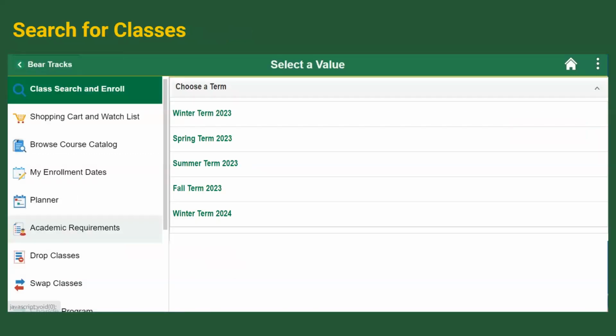The other way to search for classes is by using the Search for Classes feature. Again, this is found on the left-hand sidebar by selecting Class Search and Enroll. This is where you would go if you were looking for a specific class or wanted to see what was offered in a particular term. Once you find the class you are looking for, you may add it to your shopping cart, where you can create a draft schedule and eventually enroll in your classes.